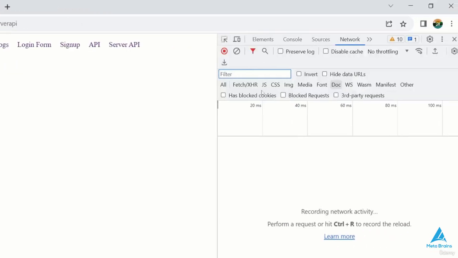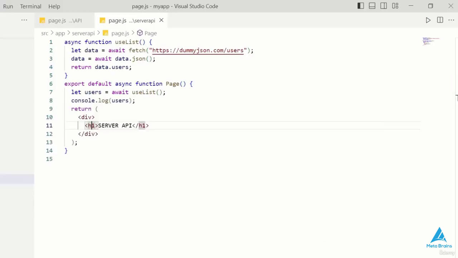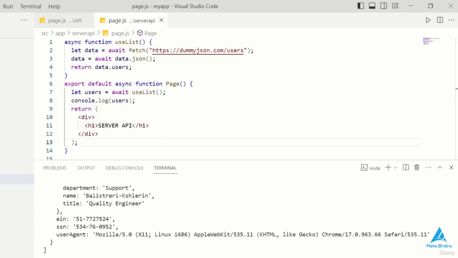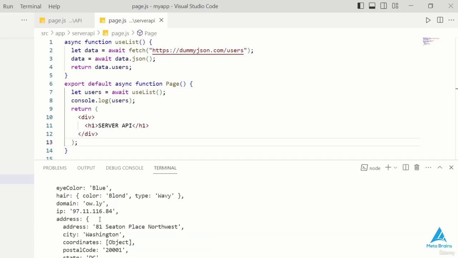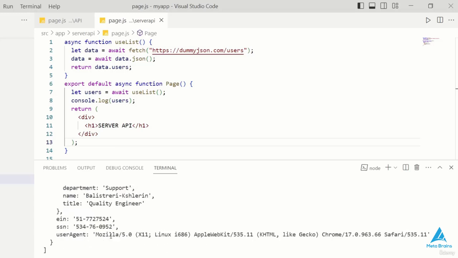If you check the console, you'll find that no data appears there. That's because the data fetched by the server is only accessible within the server environment. So how do we access it? We do this via our terminal. When we open the terminal, we can see that all the data, including IP addresses, is displayed there. The data from our API is successfully retrieved in the server environment.